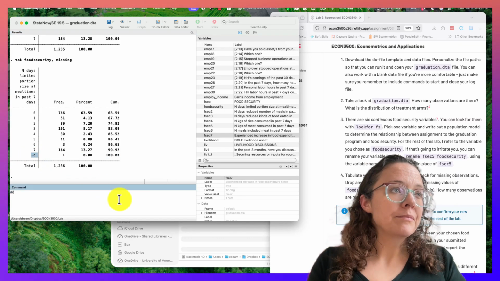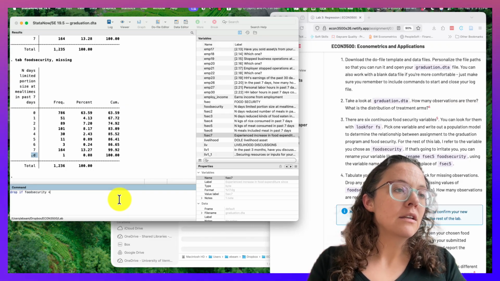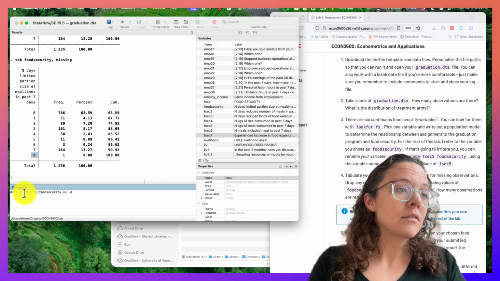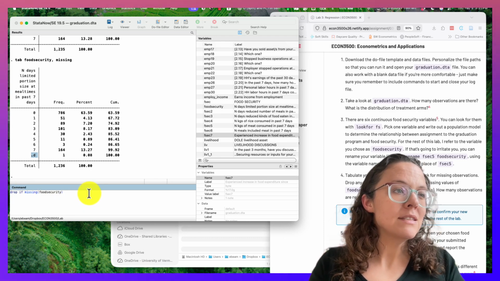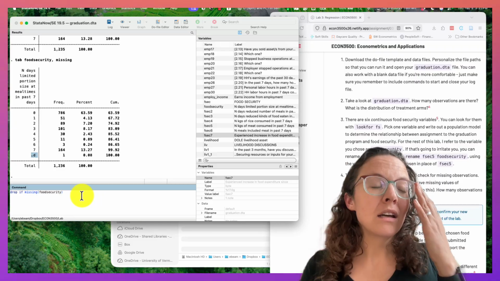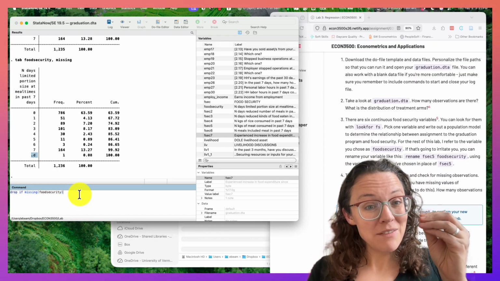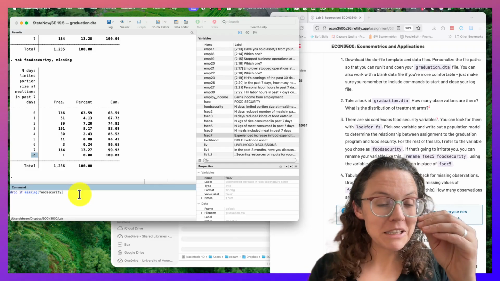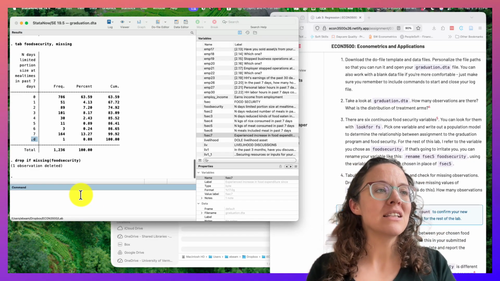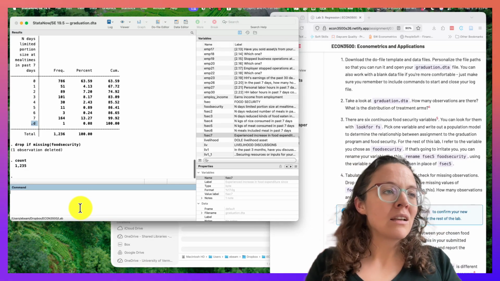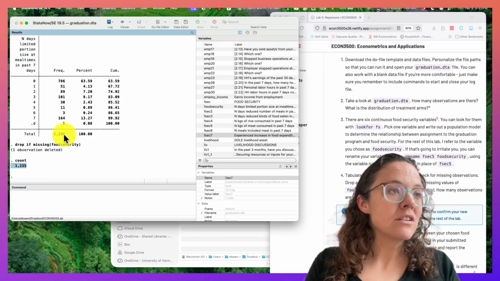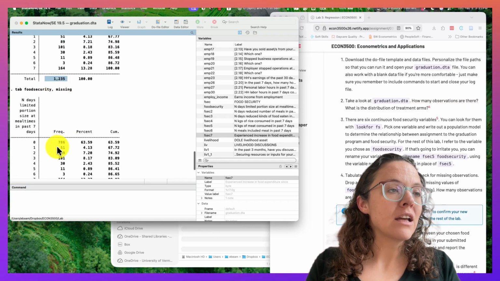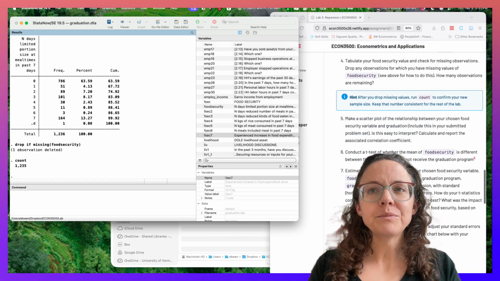We can drop this. There's a few ways we can do this. We can drop if food security equals .d. I prefer to do it this way: missing food security, that basically gets rid of all the reasons it could be missing. It's a long way of saying you can have a dot for a missing code, but you can also have a .d, .r, .s, .a, like there's lots of different missings, and so this takes care of all of them. Now we can see that the number of observations matches the ones for which we have valid observations, so that's good for us.